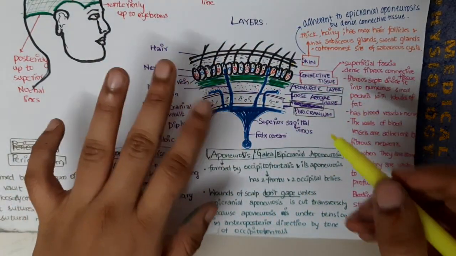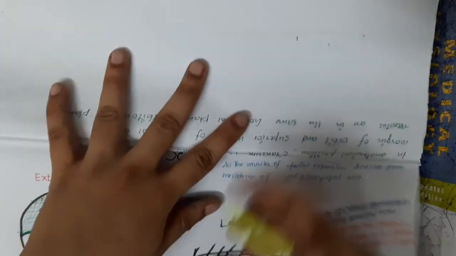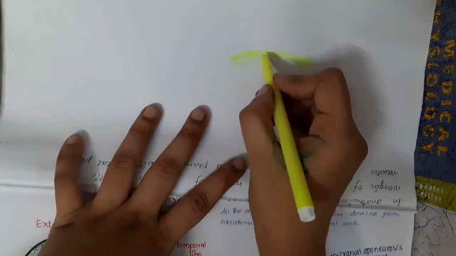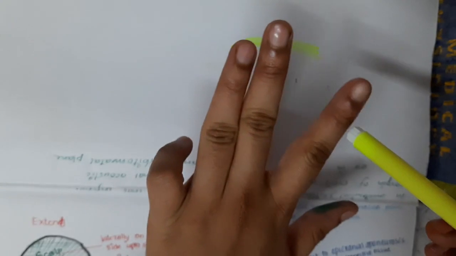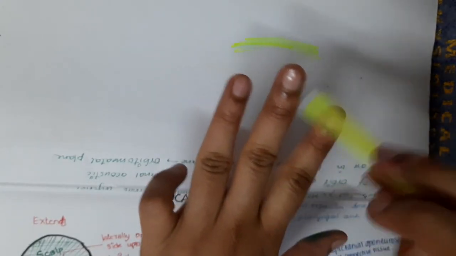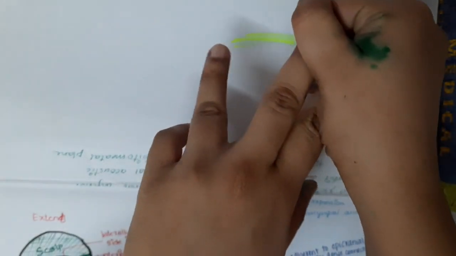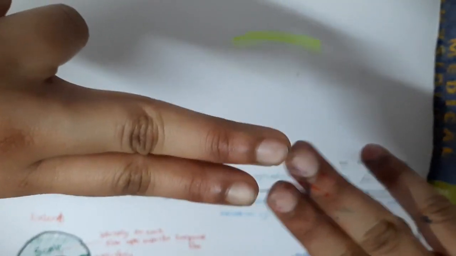For example, if this is the aponeurosis and it is torn longitudinally like this, the wound will not separate because the edges are very tightly adherent to each other. But if they are cut transversely like this, this tightness is lost, so now they get separated.